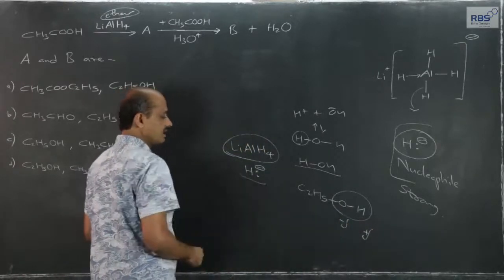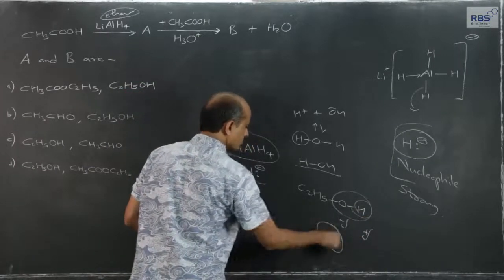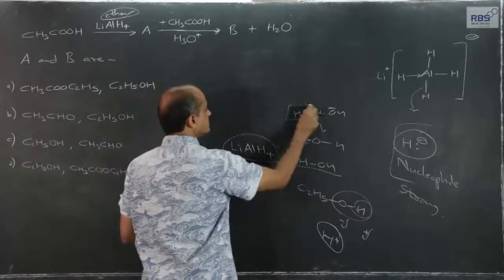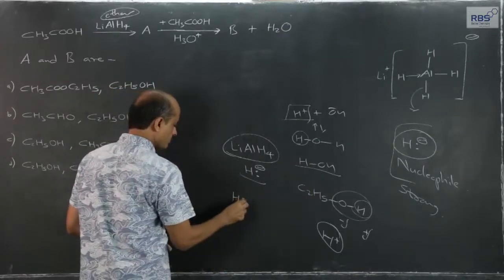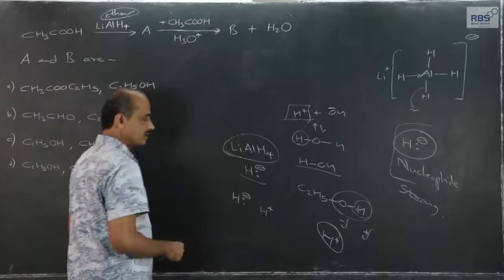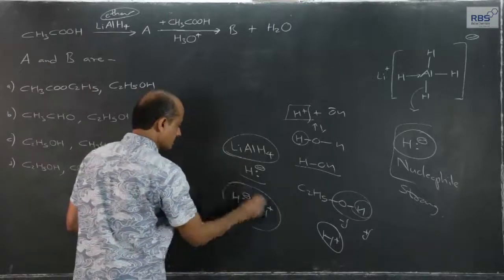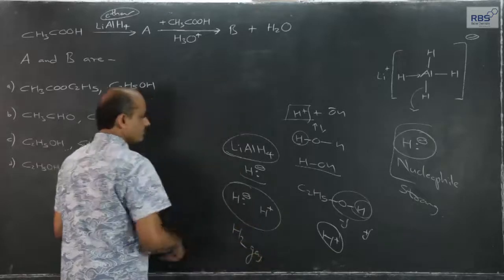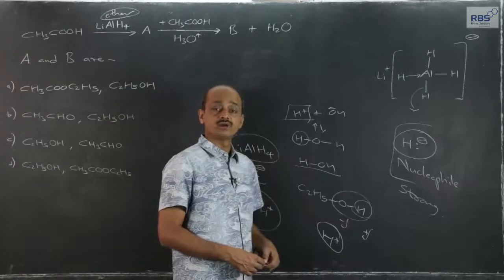So, this hydride ion has a very high tendency to remove hydrogen in the form of H plus ions, which is available in the free form. Hydride ion from lithium aluminum hydride and H plus ion, empty orbital, either from alcohol or from water, react to give H2 gas. So, for lithium aluminum hydride, we cannot use water as a solvent, we cannot use alcohol